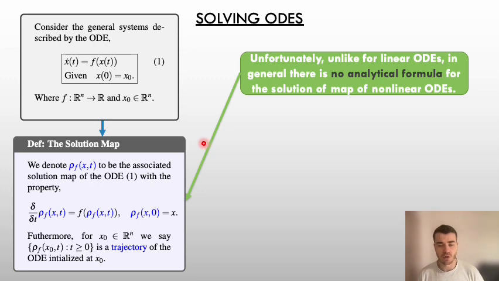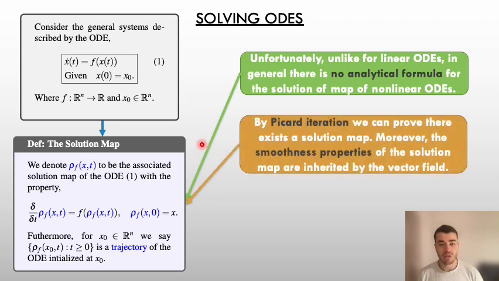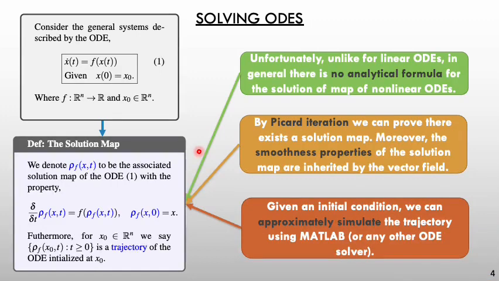Unfortunately, unlike for linear ODEs that have analytical solutions based on the matrix exponential, there are no closed form expressions for the analytical solution map of a nonlinear ODE. However, they can be shown to exist using Picard iteration, and we can deduce certain properties about these solution maps, such as how differentiable they are. Moreover, given a fixed initial condition, we can approximately simulate the trajectories using many ordinary differential equation solvers that are inbuilt in MATLAB.